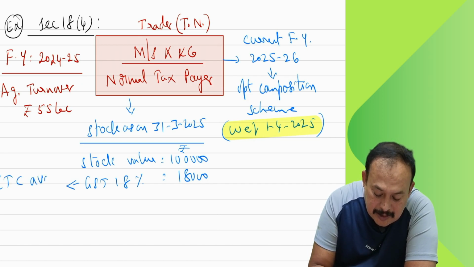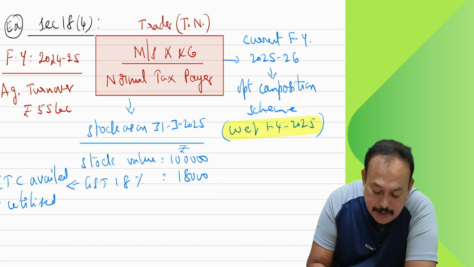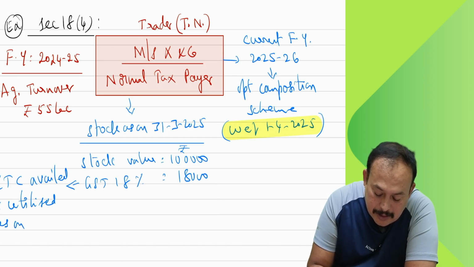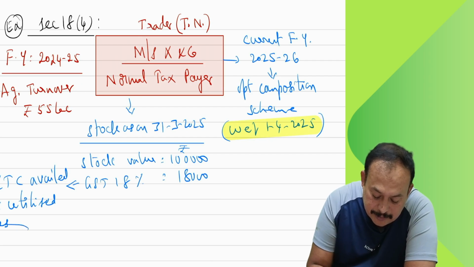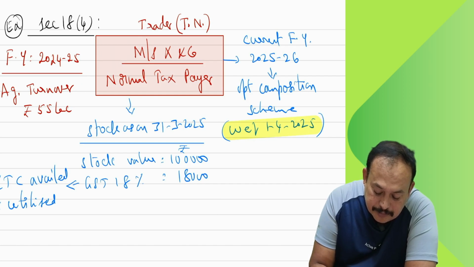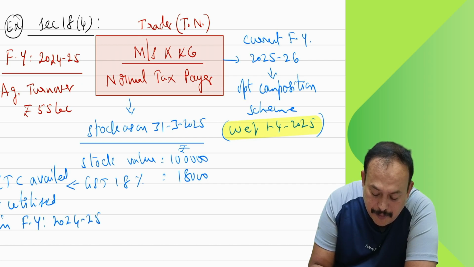This 18,000 ITC was availed and utilized in the financial year 24-25.